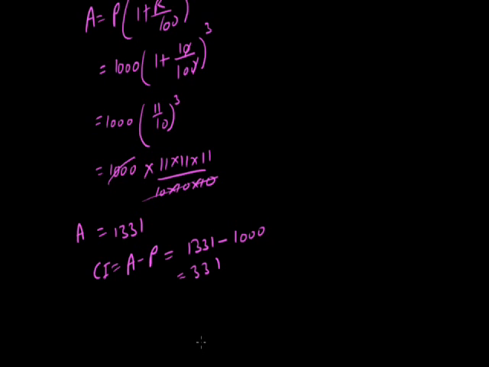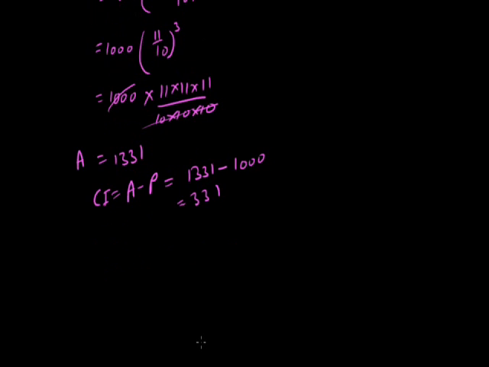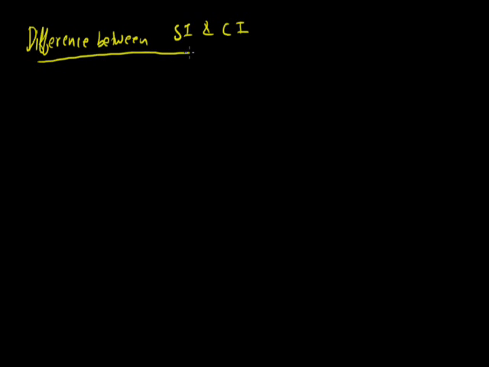Now we see what is the basic difference between compound interest and simple interest. Again, we understand this concept by taking an example.